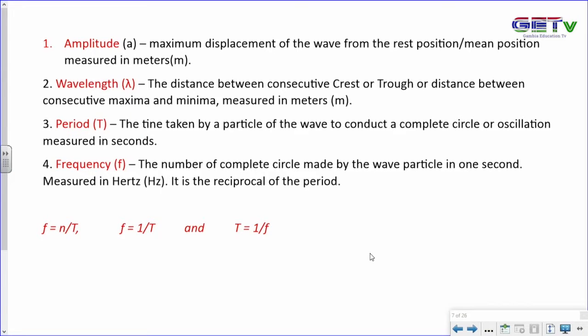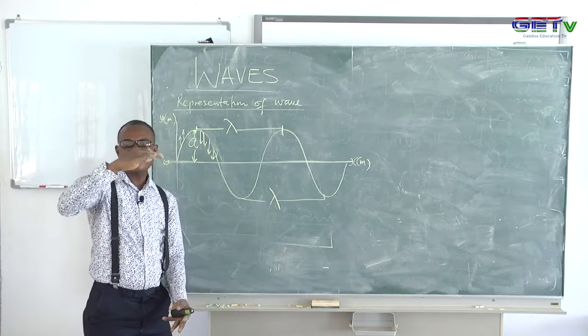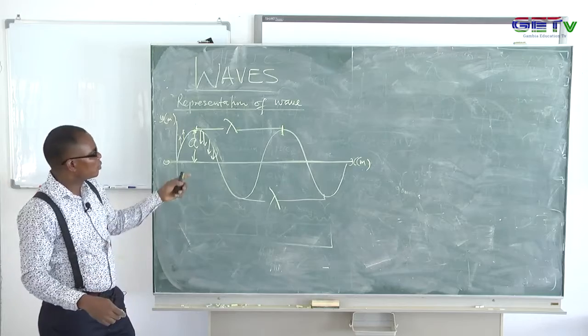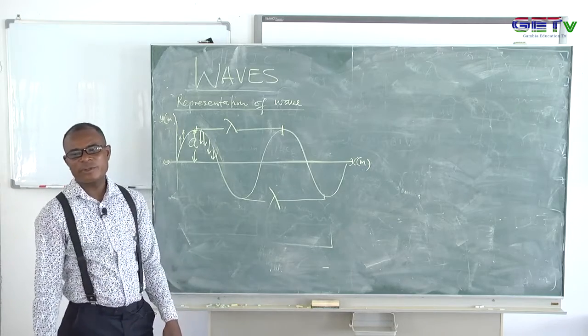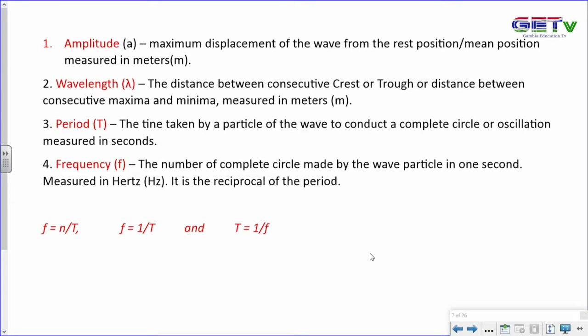That's amplitude. What's the amplitude of the wave? It's the maximum displacement of the wave. Remember, I said it is the disturbance. The wave has to be disturbed, and as you disturb it, the particles of that medium vibrate and move to a bigger displacement. That maximum displacement from the rest position is what is called the amplitude. So the amplitude is the maximum displacement of the wave from the rest position or mean position. So this is the mean position.